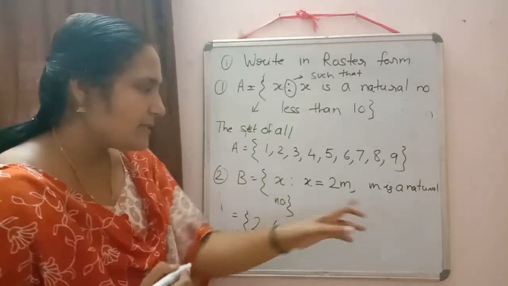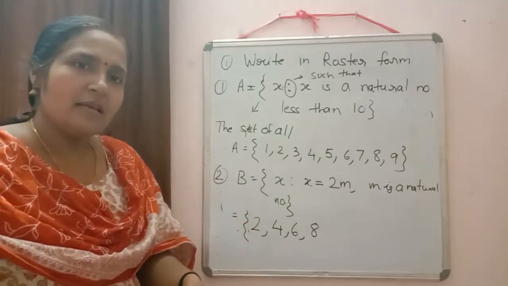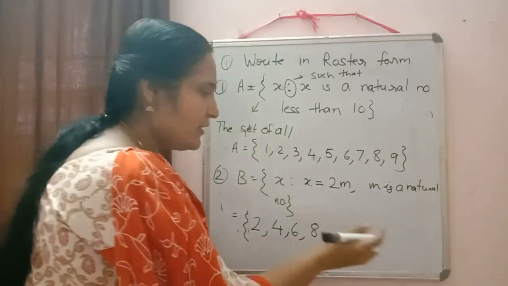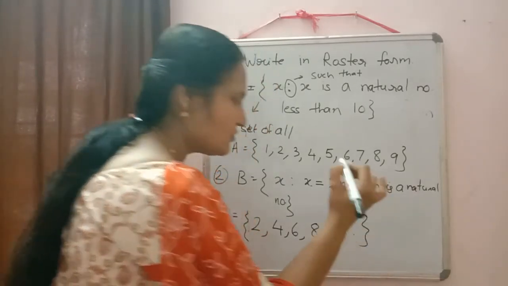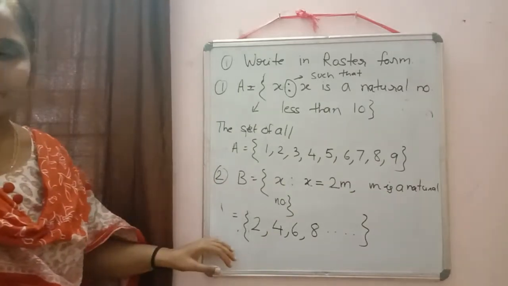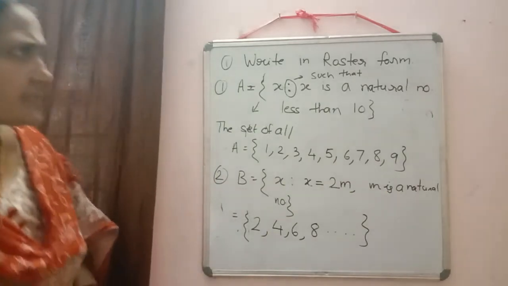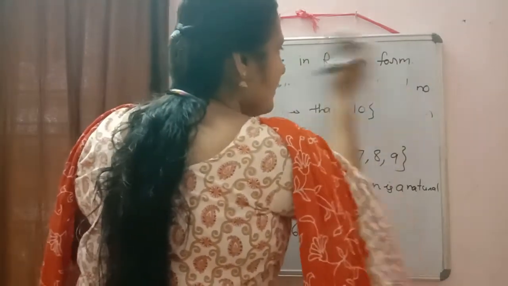Now here m is a natural number only, and there are infinitely many natural numbers, so we don't know the ending. So in this way you can put dots to represent that it will go on continuing. We'll discuss some more examples so that the concept will be clear to you. Till here, all have written?